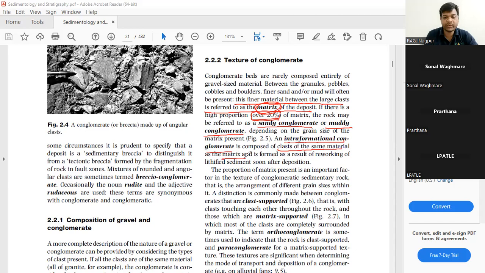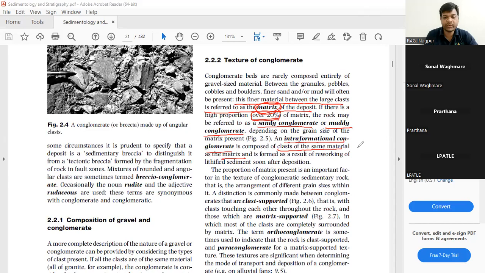So the matrix and the clast are of the same material. This is formed by the reworking of lithified sediments after deposition. That will be called intraformational conglomerate.